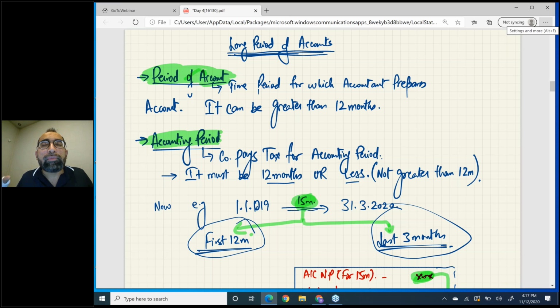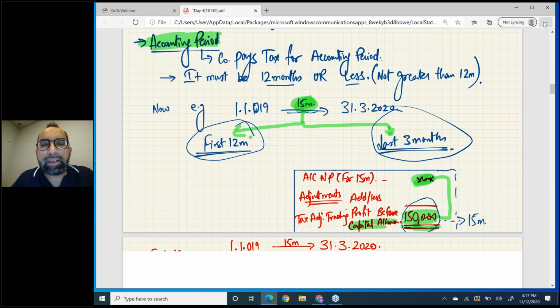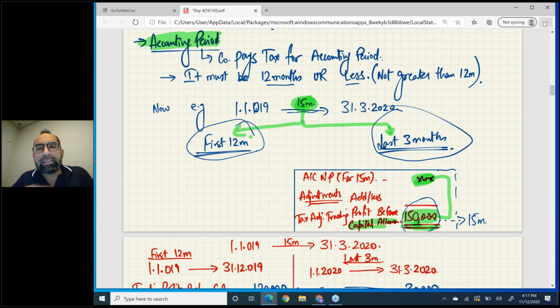So what is the solution now? Your accountant has prepared a period of account of 15 months, but the tax department is saying no, we take tax of maximum 12 months in one go. So now we need to split this period of account. Question, how are we going to split it? First 12 months on one side and the remaining 3 months. See, this is the method. First 12 months and then last 3 months, because this is a 15 months period.